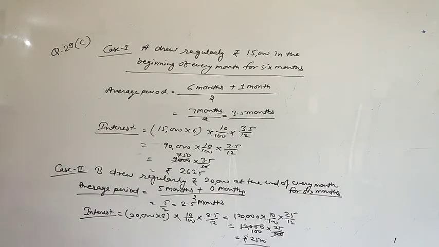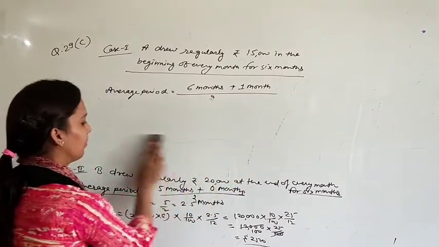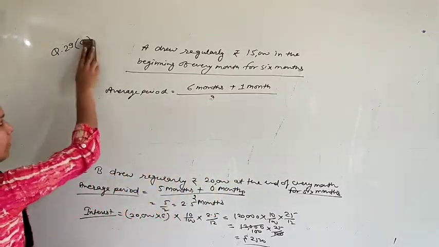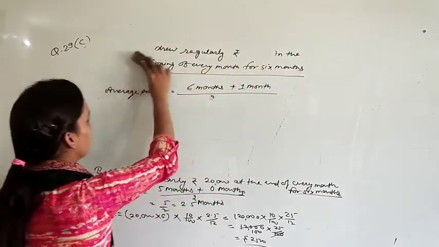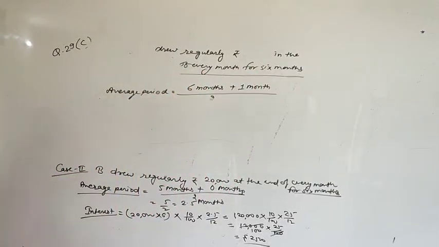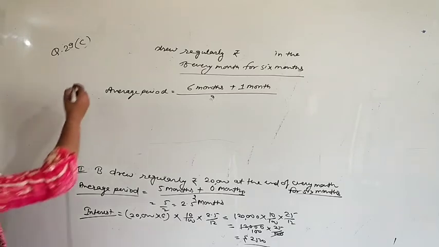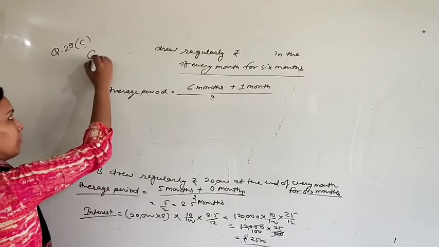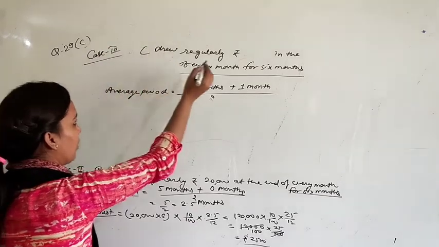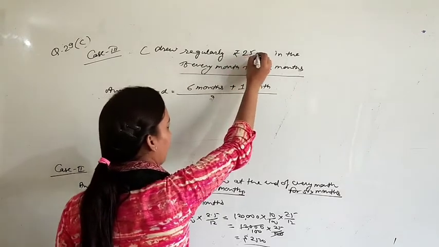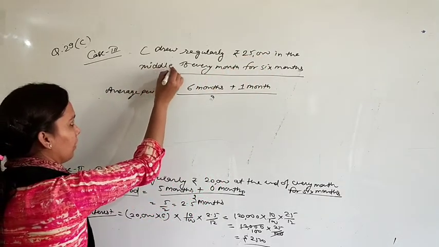Now the third case. In third case, C is withdrawing money regularly 25,000. C drew regularly rupees 25,000 in the middle of every month.